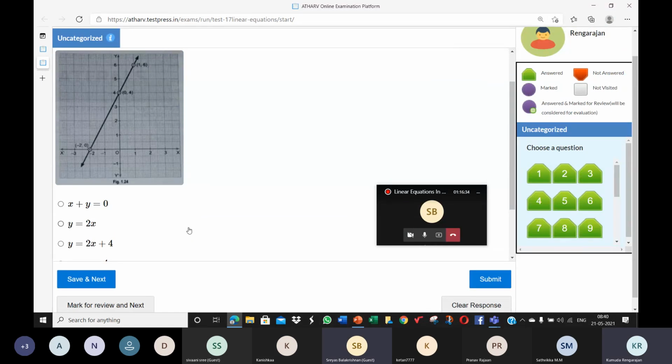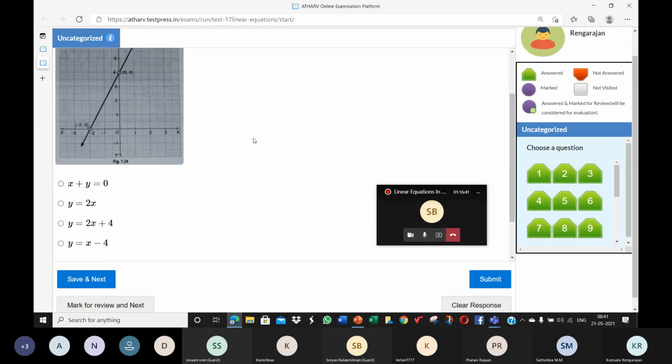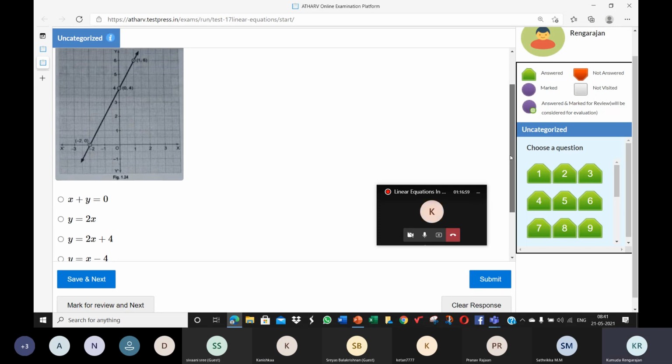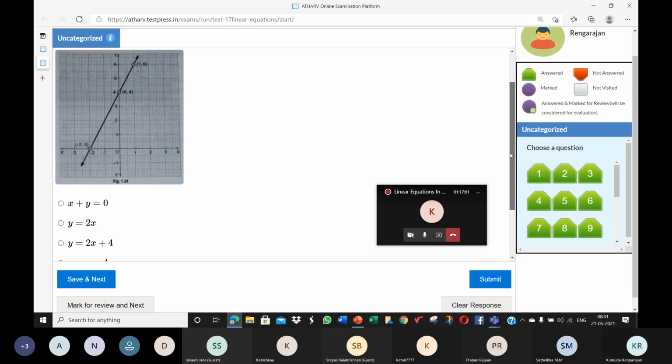You have to check. Y is equal to 2x plus 4. Yes, looks like it satisfies all 3 points. Yes, ma'am. It satisfies all 3 points, yes. Yeah. This is the correct option. You know how to choose it.